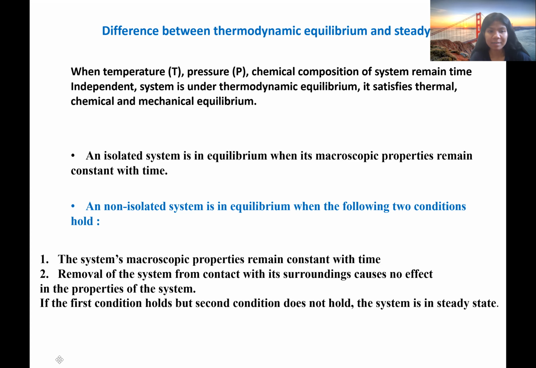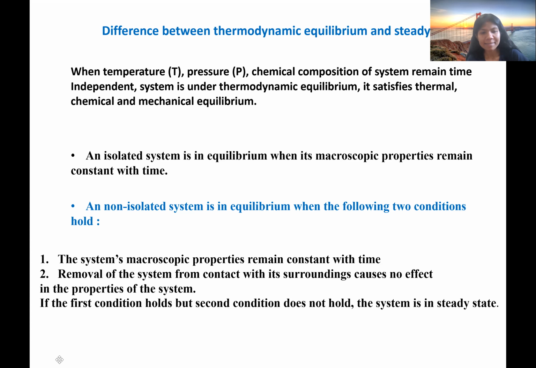As I discussed in my previous slides, both exchange of mass and energy is allowed for an open system, and only energy exchange is allowed for a closed system. So for this open and closed system, if the system has to be in equilibrium, it has to satisfy these two following conditions.